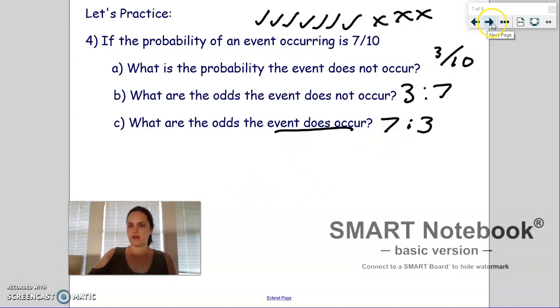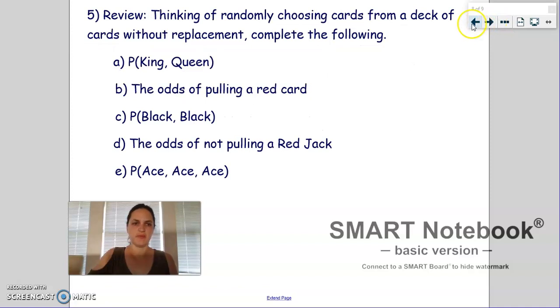Okay, so let's do kind of a recap here. Some probability and some odds questions. So I'll do the first 2 with you, and then we'll have you pause and try the next 3 on your own. All right, so we're thinking of choosing a random card from a deck of cards without replacing if we're going to pull more than one. That means if we're pulling more than one, we're not putting the first card back before pulling the next one.